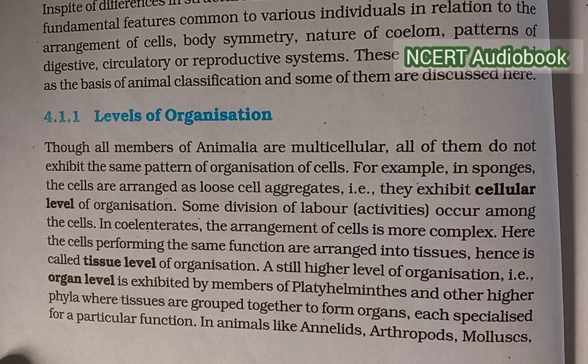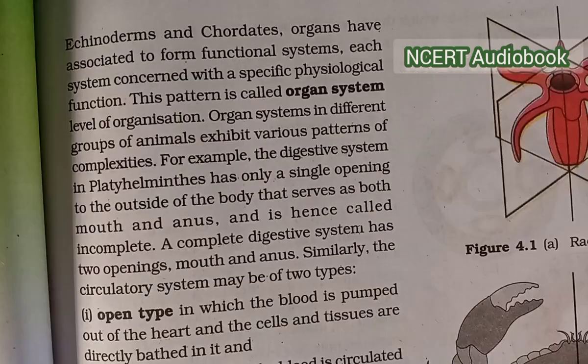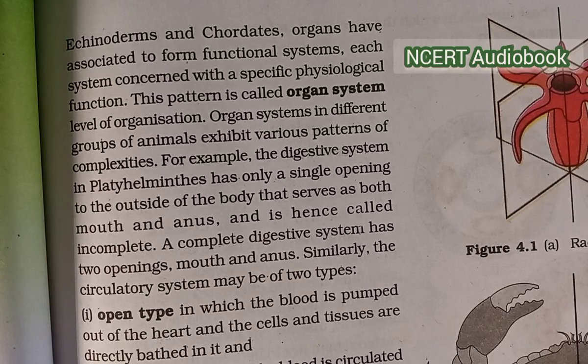A still higher level of organization, that is organ level, is exhibited by members of the Platyhelminthes and other higher phyla, where tissues are grouped together to form organs, each specialized for a particular function, in animals like annelids, arthropods, mollusks, echinoderms and chordates. Organs have associated to form a functional system, each system concerned with a specific physiological function. This pattern is called the organ system.